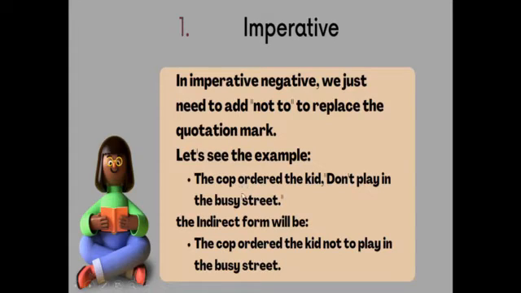If we want to change the direct sentence in the imperative negative into the indirect form, we need to add not to plus verb 1 in the sentence. So we should omit the words do not and the word no. The sentence, the cop ordered the kids, do not play in the busy street, in the indirect form will be, the cop ordered the kids not to play in the busy street. So just add the words not to.